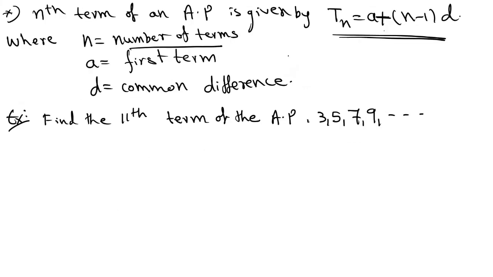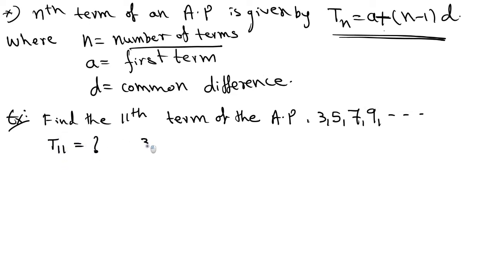So that is given by a plus n minus 1 into d. Okay. Now see one example. Find the 11th term of the AP 3, 5, 7, 9, and so on. Okay. Question is 11th term. Nth term means Tn. 11th term means T11 equal to question mark.